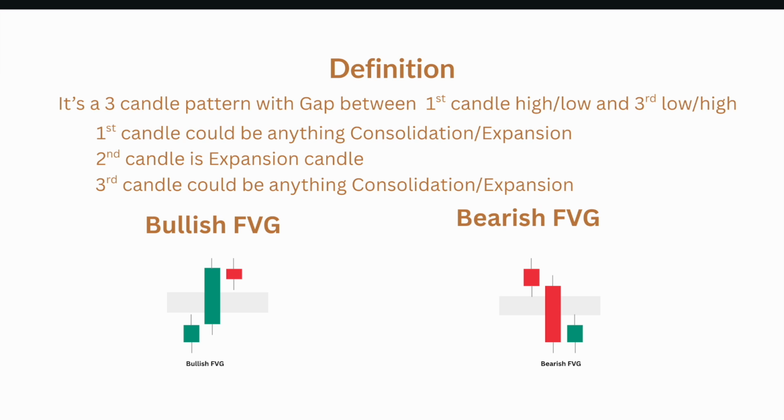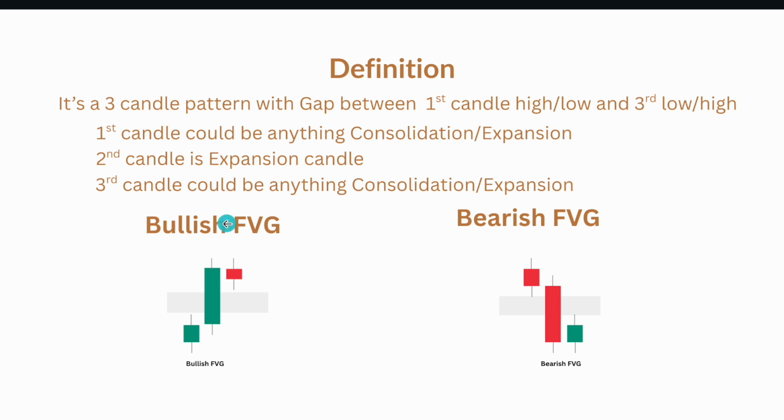low or high, respectively. So the first candle could be anything. It could be consolidation or an expansion candle. In other terms, it could be a respect candle or disrespect candle. The second candle is always an expansion candle, which is nothing but a disrespect candle. The third candle again could be consolidation or expansion, or a respect or disrespect candle.